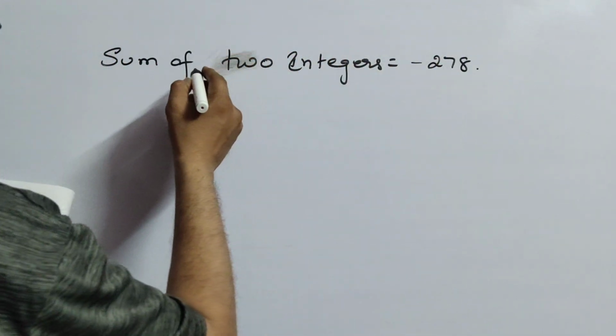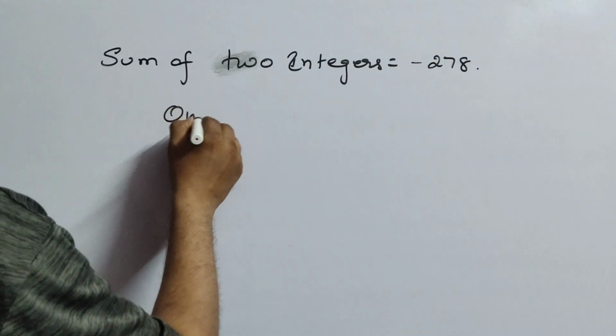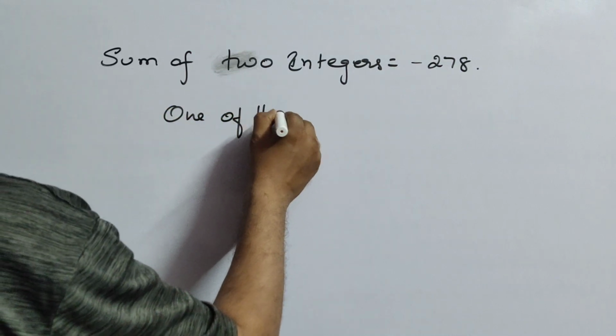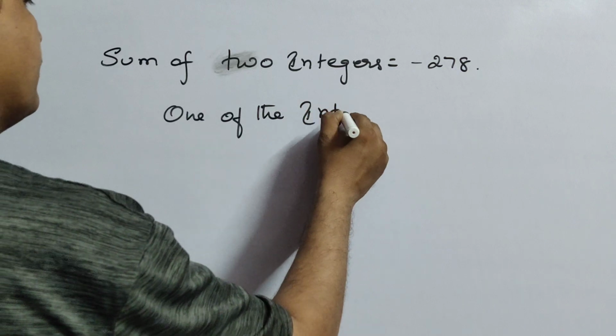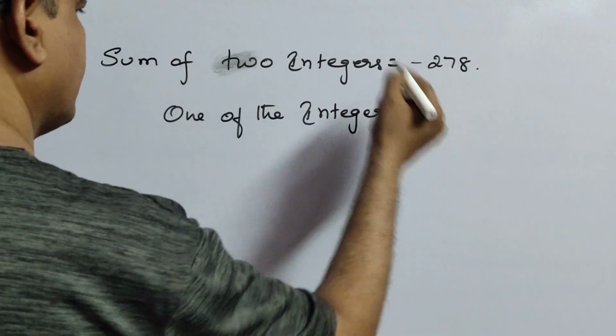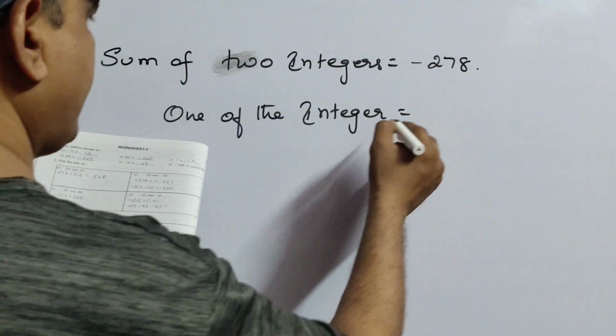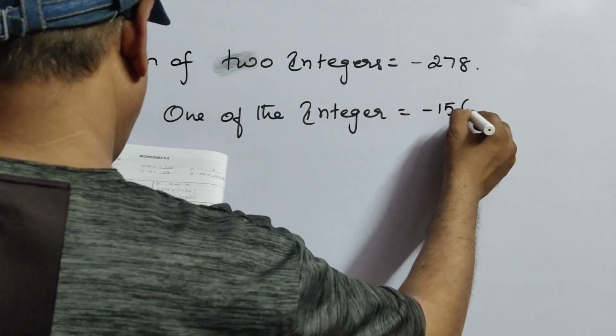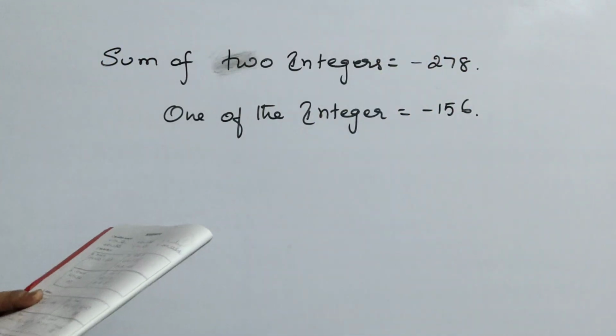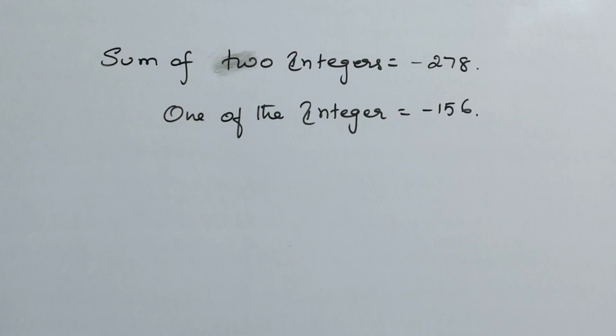In that, one of the integers is given. That means one of the integers is equal to minus 156.